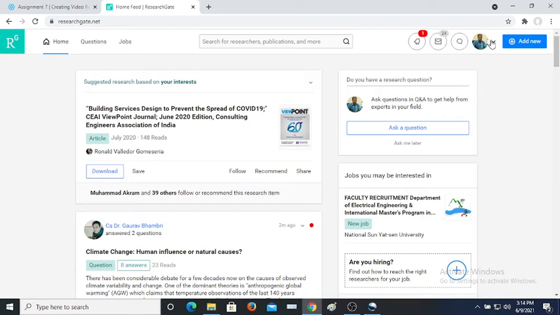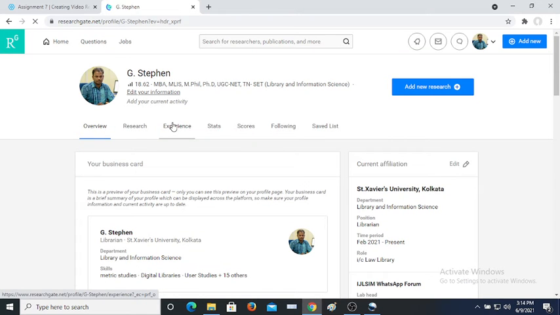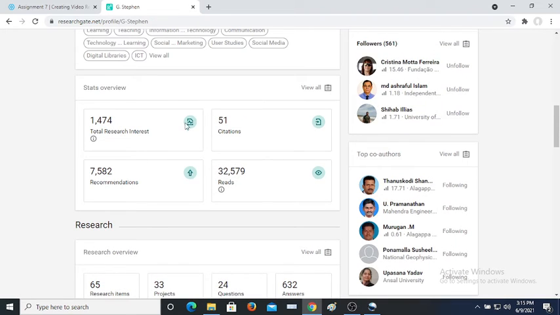Also, in your profile you can view the number of research items, how many research articles, how many projects, how many questions you asked, how many answers you answered. Everything in the research overview you can see here. This is also an important stats overview: how many research interests, how many citations, how many recommendations so far for your articles, and the total number of reads. These reads include research items, data, answers, questions, whatever. Overall reads are mentioned here.